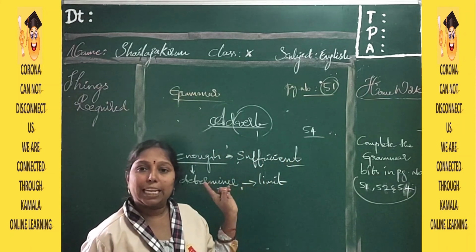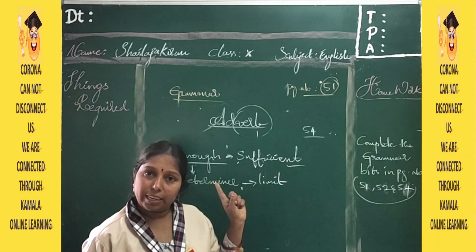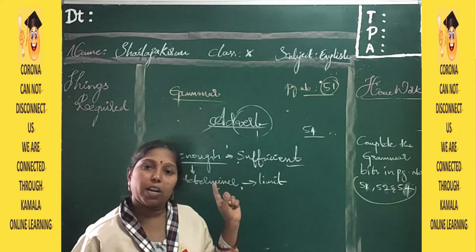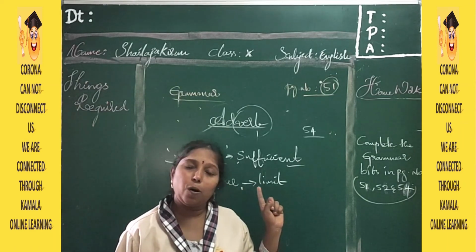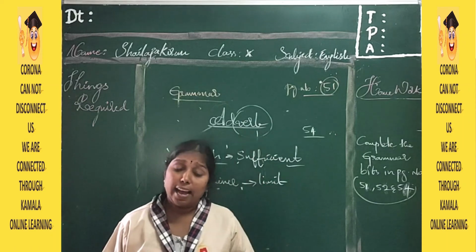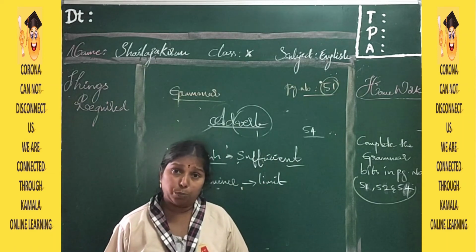Whatever grammar bits I explained in this video, the same bits I have given you the exercises for also.